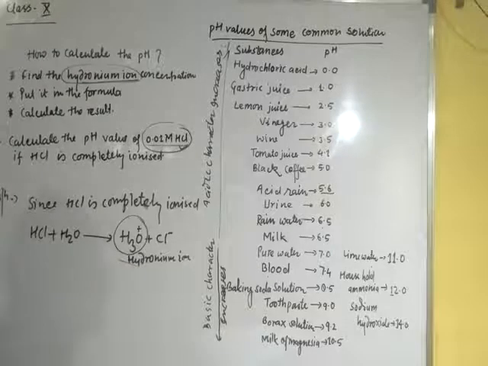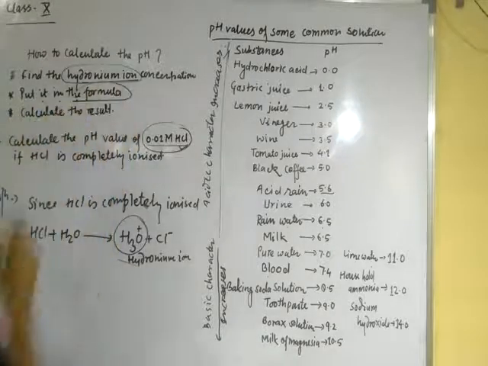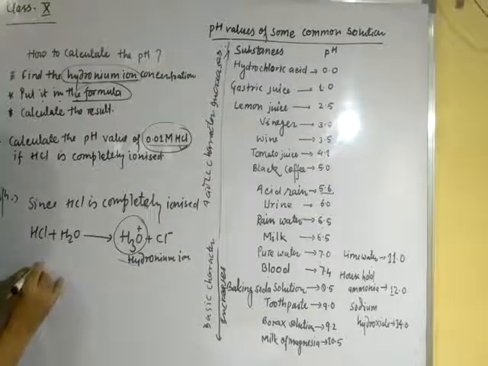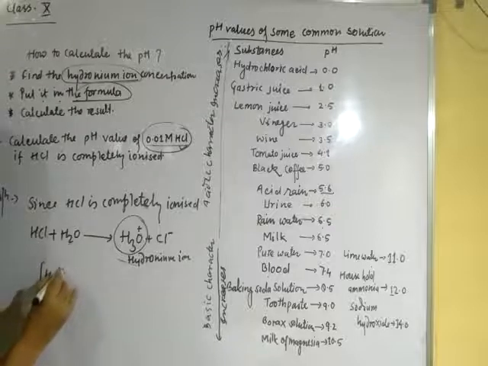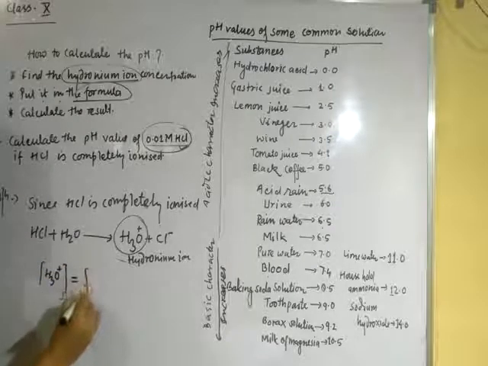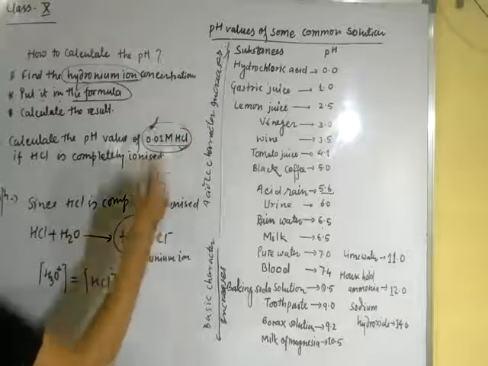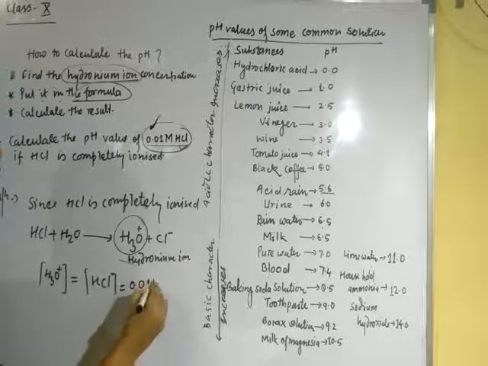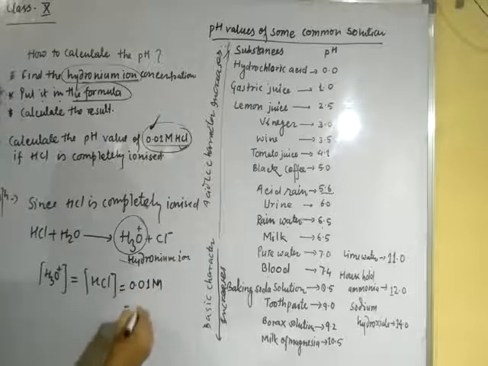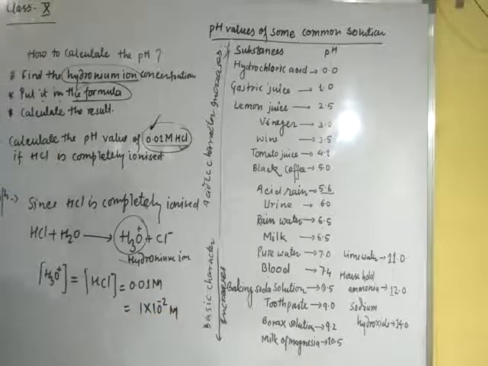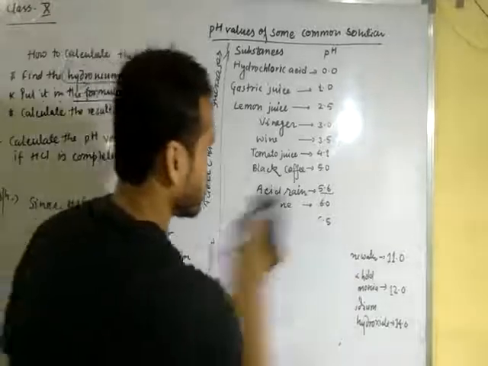Now, second step is to put it in the formula. We know that the concentration of H3O positive, that means hydronium ion, is equal to the concentration of HCl. Both are the same, and this value is 0.01 molar, and you can change it to 1 into 10 to the power minus 2 molar. Okay, dear student, how does it change?